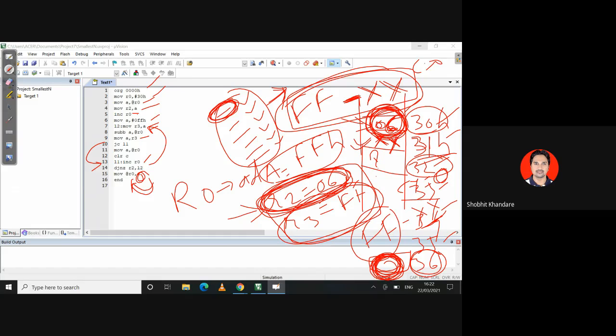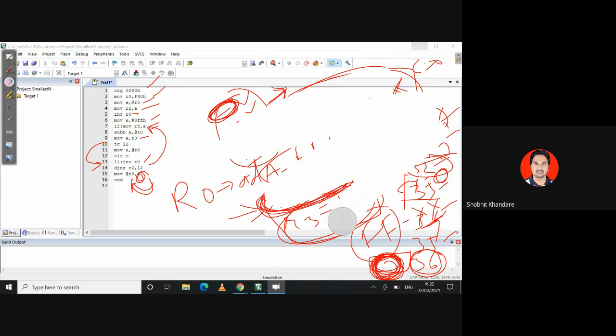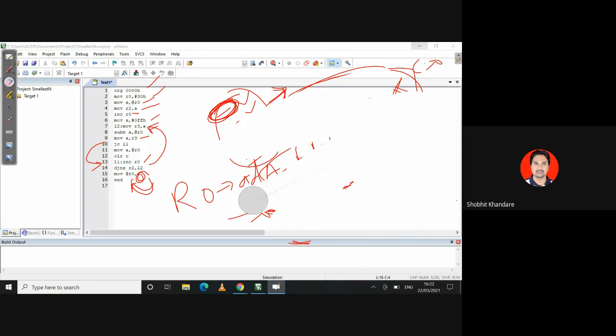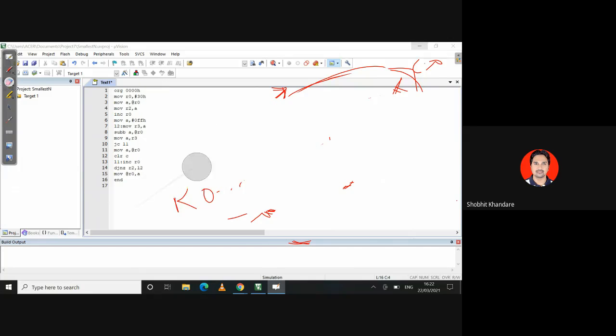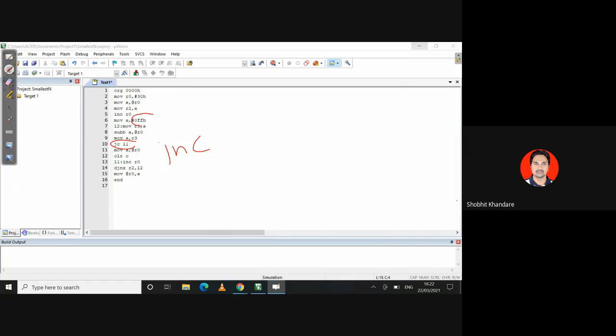Now with this understanding, we are going to run the program and see what we get. The same program can be implemented for finding the largest number with only two changes. Instead of using JC, you will use JNC, and for the largest number here you will take 00H. With these two changes, the same program can be used to get the largest number. So we will see first for the smallest number, and now we will see the steps.